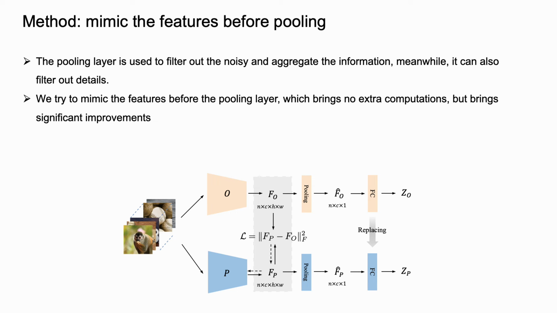One step further, most modern models have a pooling layer before the classifier. The pooling layer is used to filter out noise and aggregate the information, but it can also filter out details. So we try to mimic the features before the pooling layer, which brings no extra computation, but brings significant improvements.